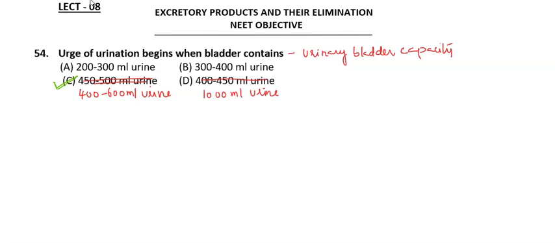This information is based on standard medical books from which I have taken the values, so with that I have made some changes. Otherwise, 450 to 500 and 400 to 450 is not very different. In adults, it is around 400 to 600 ml capacity of the urinary bladder in normal healthy individuals. So the option stays C, in which you have to change from 450 to 500 ml of urine to 400 to 600 ml of urine.